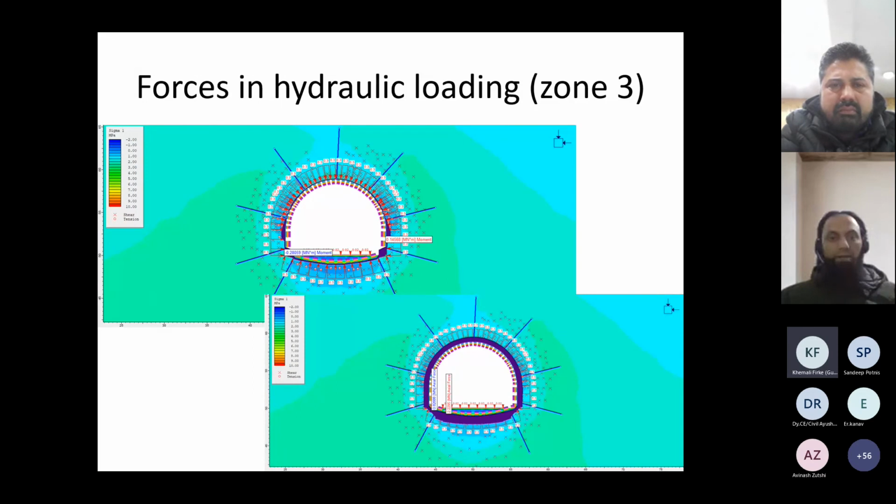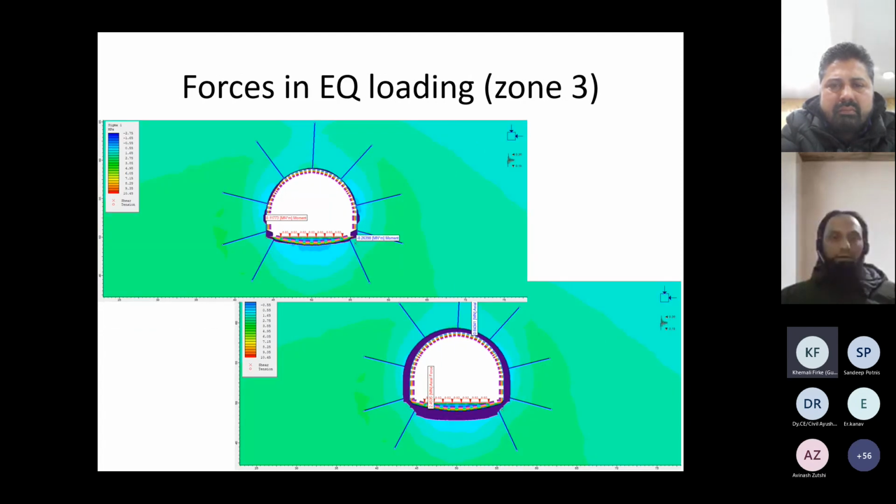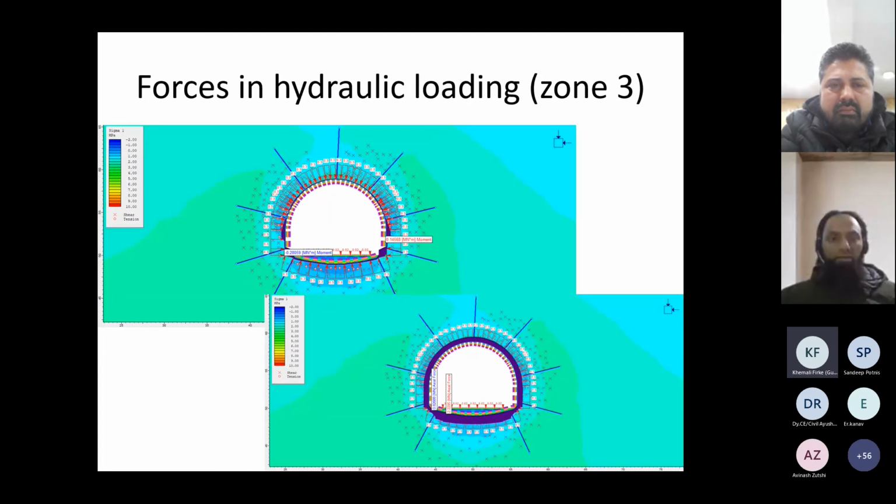This is the hydrostatic case where you can see that hydraulic forces are applied all around the lining. And this was the seismic case. You can see that the yielding zone is reaching the rock bolts, breaching the rock bolts. So we are not worried about that because this has already been compromised. The strength is already reduced. So we need not worry about that.